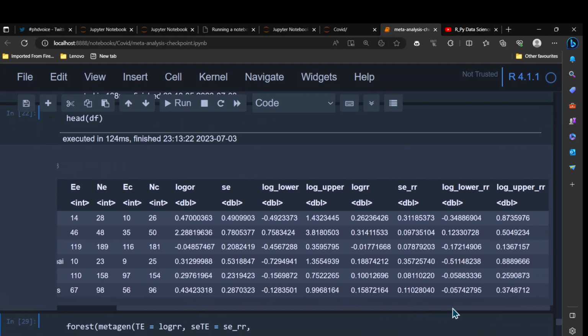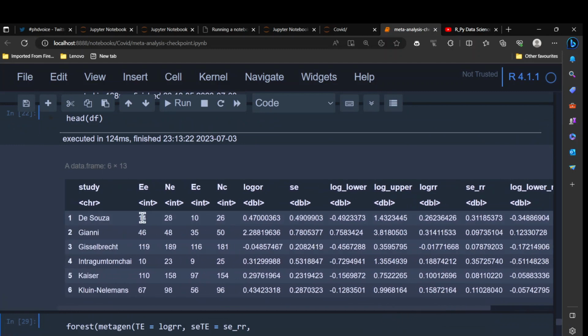So you can choose. I prefer to use metagen because you often don't get these values reported from the studies. You usually get the odds ratio and confidence interval, or odds ratio and standard errors, or risk ratio and confidence interval or standard errors. So in that case, the metagen function is really handy, and often the reported odds ratios and risk ratios are adjusted.